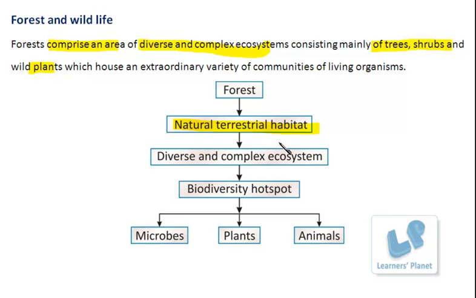And since they are serving as this habitat, they are serving as the biodiversity hotspot, right? Bios means life and diversity means varied forms. So the forest is serving as a hotspot, the region where many varied forms of living organisms are found. And of course, these living forms are microbes, plants and animals. So from all origins, many different species are found in the forest.